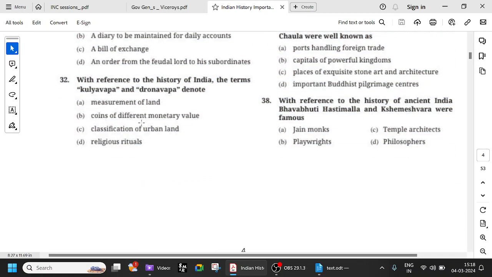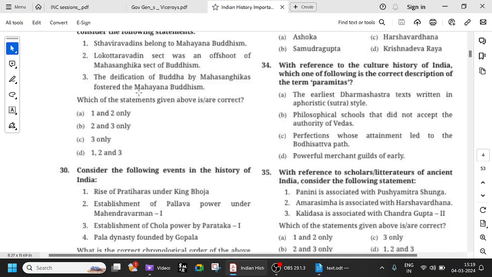With reference to the history of India, the terms Kulyavapa and Dronavapa denote, basically, measurements of land. They are not religious rituals, not classification of points, etc. They are ways to measure land, a unit of land measurement. It was mainly during the Gupta period, in many of the inscriptions, that we can see these words, Kulyavapa, Dronavapa, etc. They are measurements of land. Try to remember that, very important.